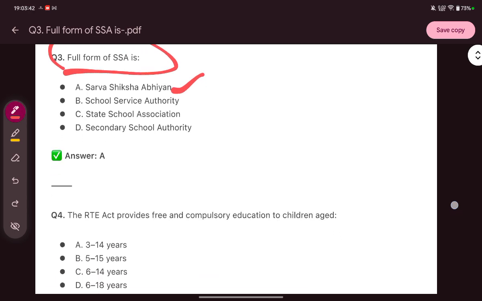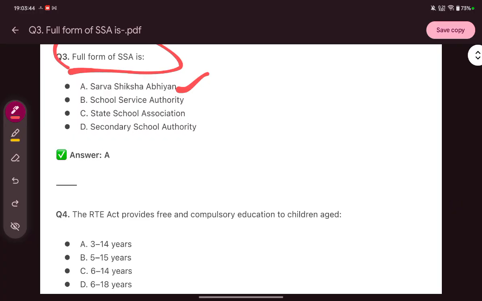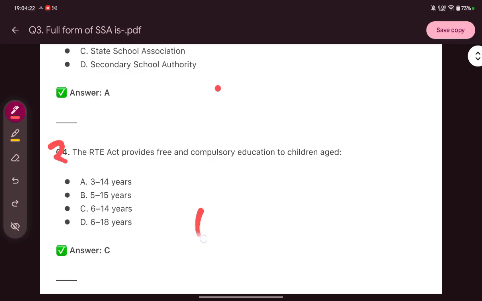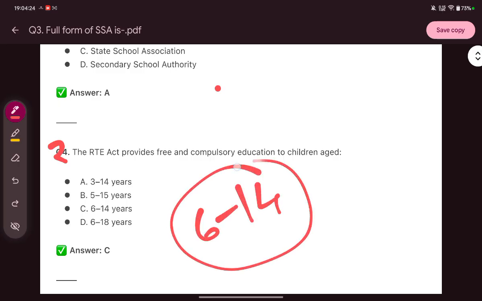Now the second question is, the RTE Act provides free and compulsory education to children aged. Okay, so I want you to pause the video and comment down the right answer, then play the video again. All right. So the right answer for question number two is C, which is 6 to 14 years. 6 to 14 years is the age for the children who are covered under the RTE Act.